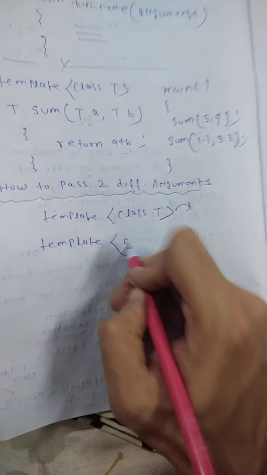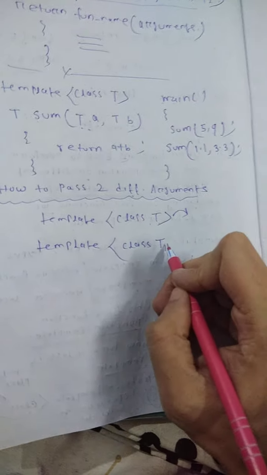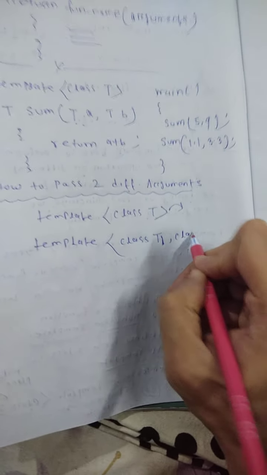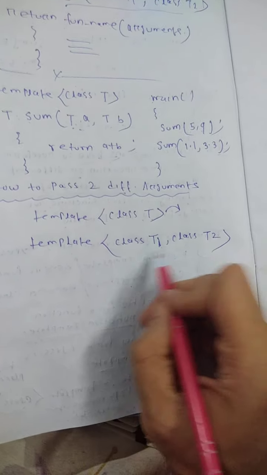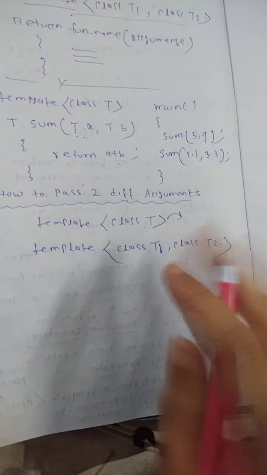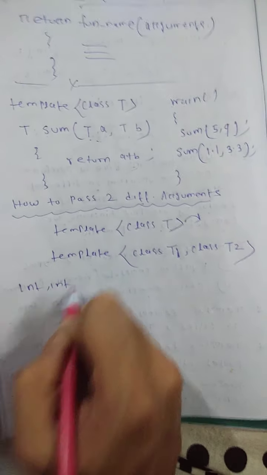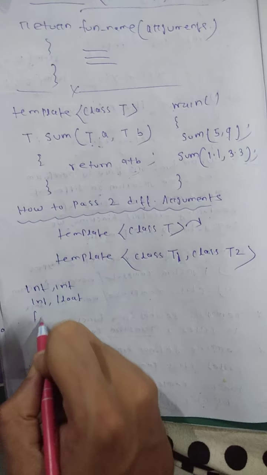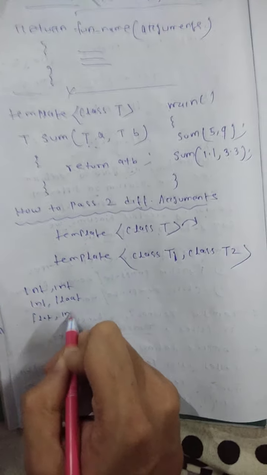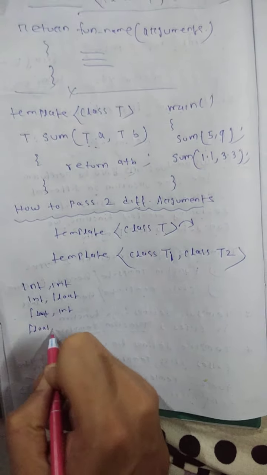Declare the template keyword, then one generic class T1 and another generic class T2. That means two different data types are there, and any combination is possible: integer, float, float, integer.